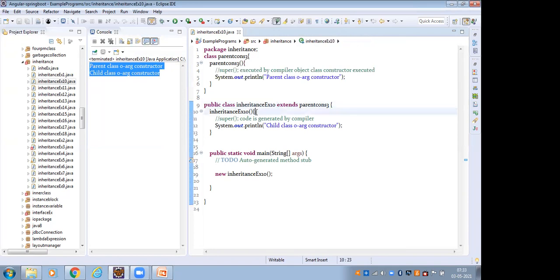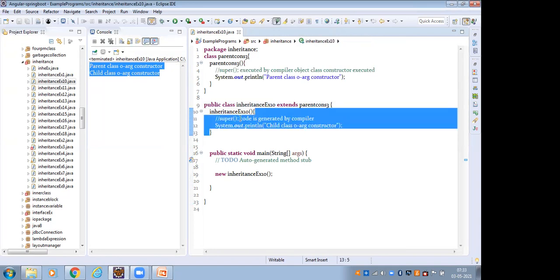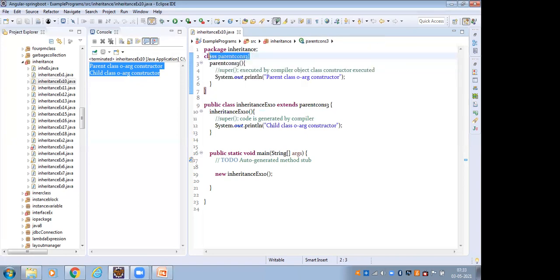First rule: in the constructor's first line, if as a developer I have not given any this or super keyword, the compiler will insert super. Super means it executes the parent class constructor. Next, if as a developer I create a class that does not extend any other class, then the compiler will extend the Object class. Why? Because the Object class is the base class for all classes.